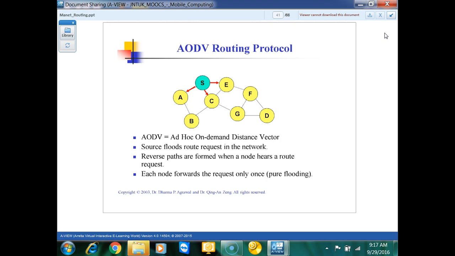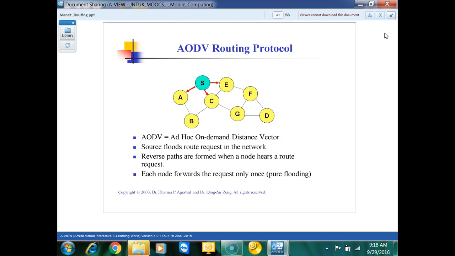Then in this case, what differs is that we are going to have a reverse path, which is going to be formed when a node hears a new request. As soon as we receive a route request at any of the nodes like A, C, E, we are going to give the reply packets to S. Each node forwards the request only once here. You will see why we say each node forwards the request only once, because this is pure flooding.